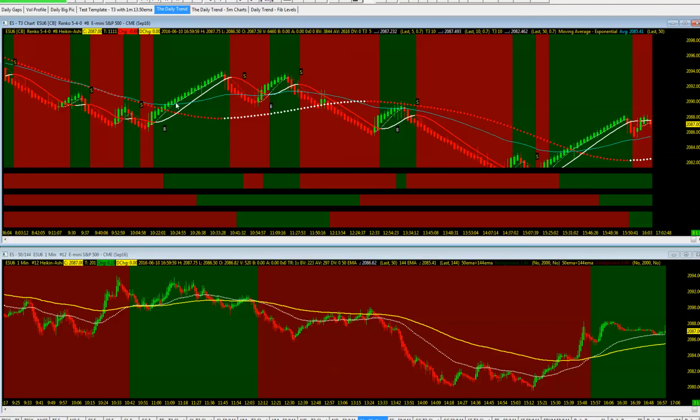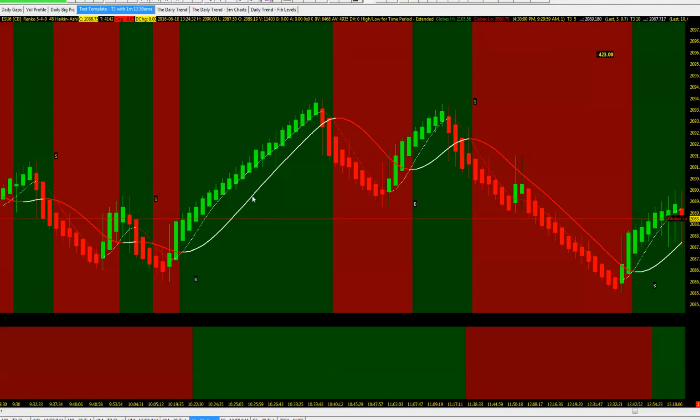Well, that move at around 10:04 was not possible, but here it was, on the T3 moving averages crossing in sync with the 13 crossing the 50. So, very nice move to the upside. Gave us those 191 ticks. So 4 setups, where you would have ended up with only 2 setups on the other chart.